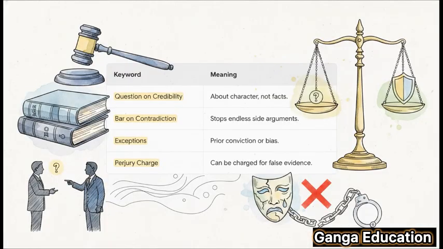So to sum it up, the question has to be about credibility, not the core facts. The whole point of the rule is to stop the court from going down endless rabbit holes on side issues. And we've covered the two big exceptions, previous conviction and bias. Now, one last thing. Does this mean a witness can just lie without any consequences? Not at all. They might not be contradicted in that moment, but they can absolutely face a separate criminal charge for perjury, for giving false evidence.